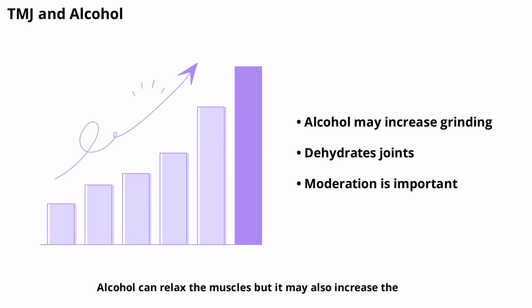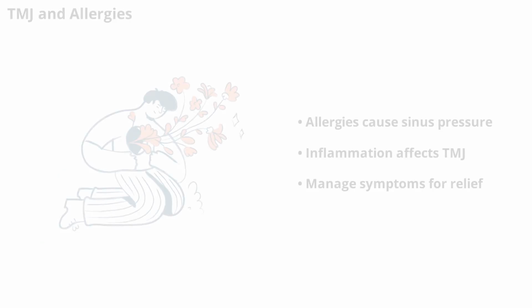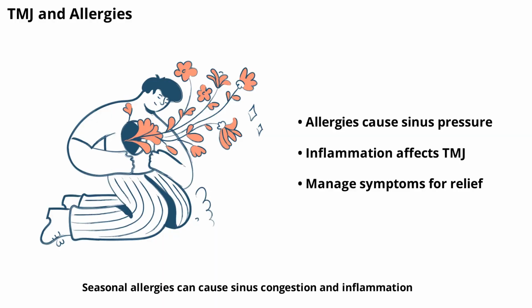Alcohol can relax the muscles, but it may also increase the likelihood of teeth grinding during sleep. Additionally, alcohol can dehydrate the body, affecting joint lubrication. Moderation is key to minimizing TMJ risks associated with alcohol consumption. Seasonal allergies can cause sinus congestion and inflammation, which may put extra pressure on the jaw and TMJ. Managing allergies with appropriate medications and avoiding triggers can help reduce TMJ discomfort during allergy season.